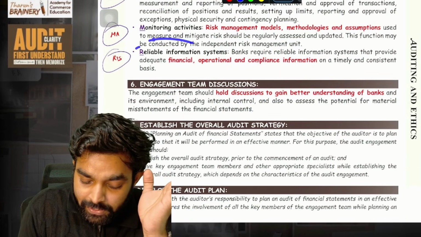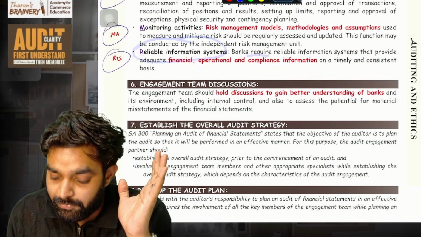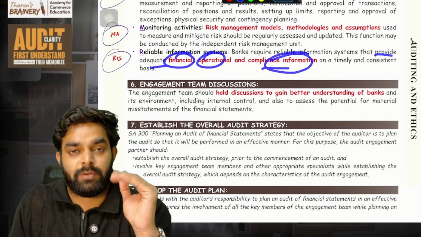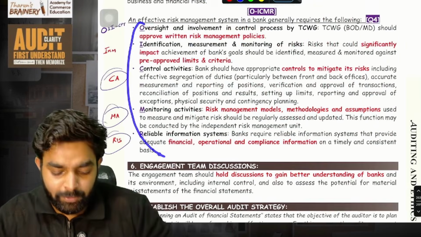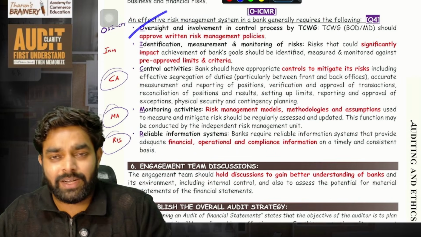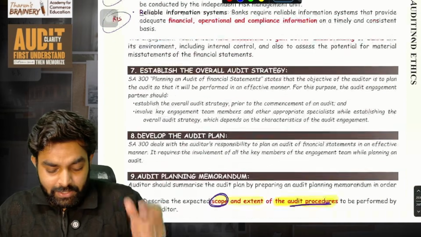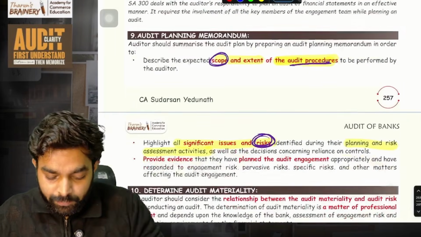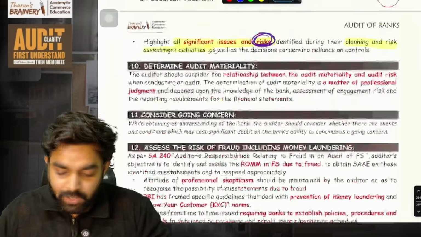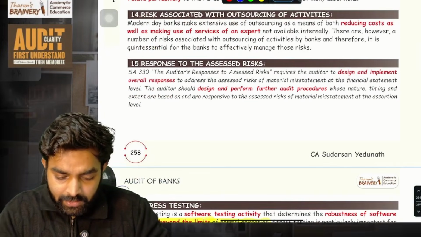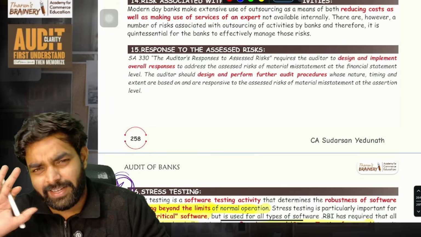Then reliable information system. A bank requires a reliable information system that provides adequate financial, operational and compliance information. This is literally just a memorization point, the head points with the keyword. So nothing here to understand, just study and leave. But the conceptual areas I'll explain in depth, so that you understand. Next, the audit planning memorandum, you also study. Then these things, 240 and so on, just read and leave, that's enough.